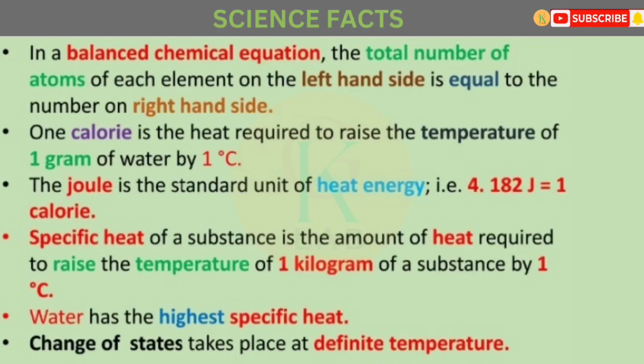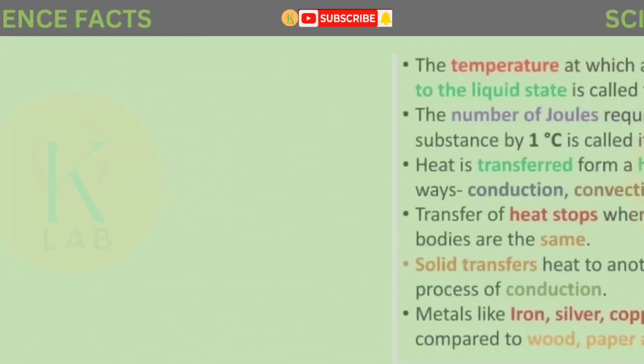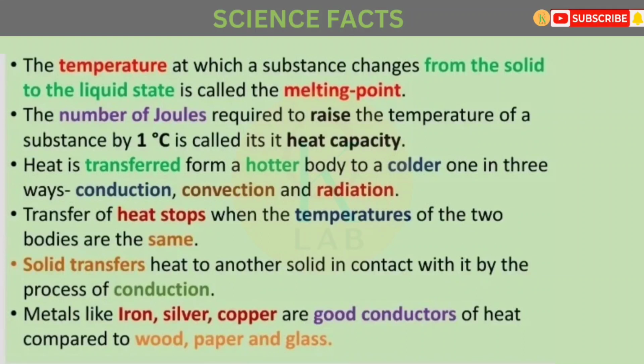Change of state takes place at a definite temperature. The temperature at which a substance changes from the solid to the liquid state is called the melting point. The number of joules required to raise the temperature of a substance by 1 degree centigrade is called its heat capacity. Heat is transferred from a hotter body to a colder body in three ways: conduction, convection, and radiation. Transfer of heat stops when the temperatures of the two bodies are the same.